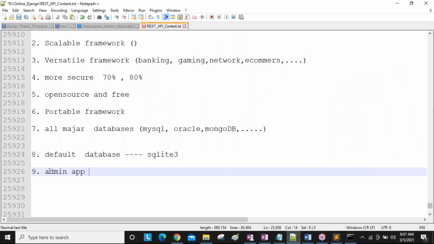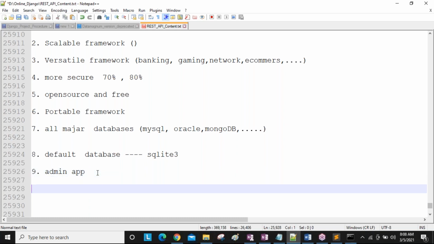If you are a developer developing one application, for the admin people, meaning management people and owners, we would need to develop a separate admin application. But in Django, this admin application comes by default with some ready-made presentation and everything. So we are just going to use this application. We have a lot of sessions about the admin side, and at that time we will discuss it more clearly.